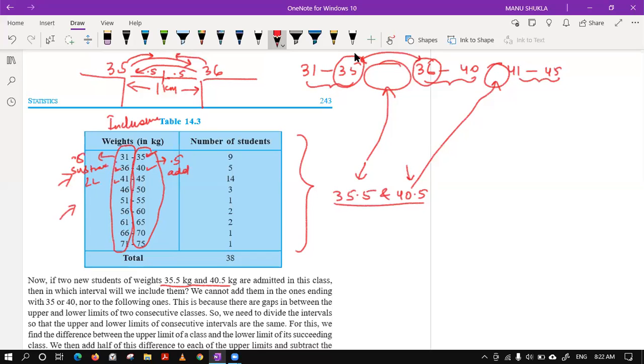What will be the first interval? Class, please tell me. If I subtract 0.5 from the lower limit and add 0.5 in the upper limit, the interval will become what? So what if we take 35 instead of 36? Not getting, Utkarsh? 35 instead of 36.